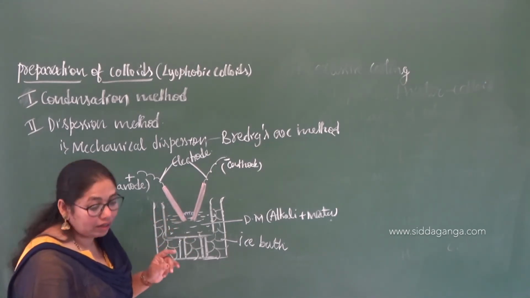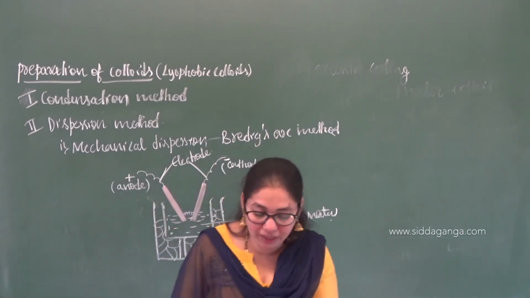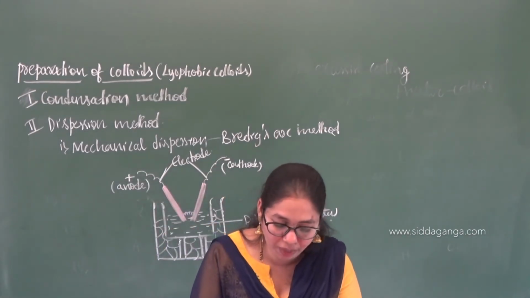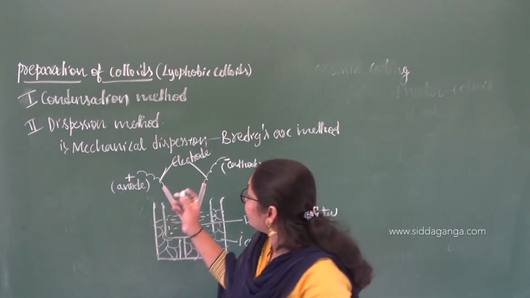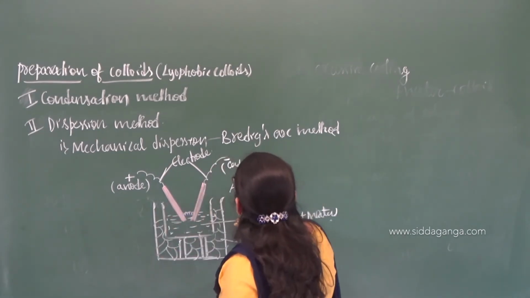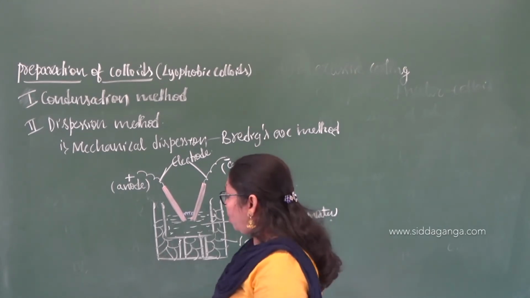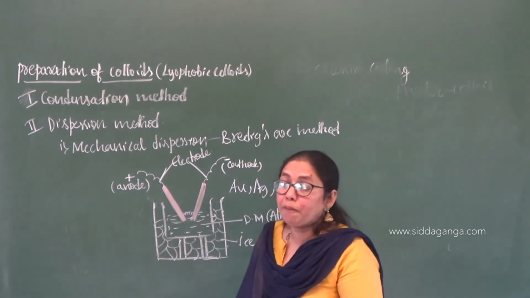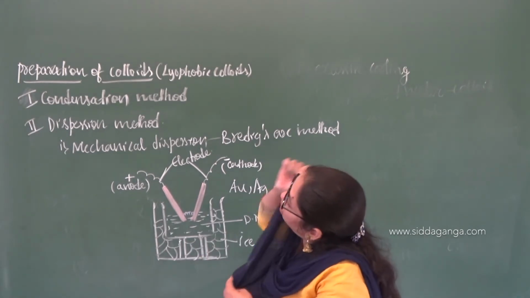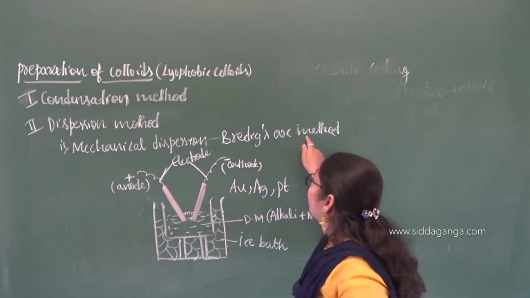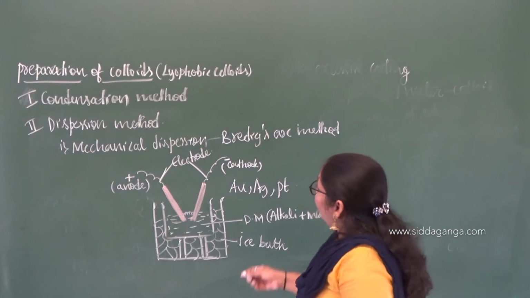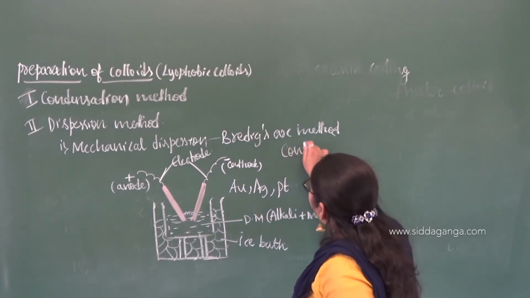So that is the Bredig's arc method, and it is suitable for the preparation of gold, silver and platinum, which are the metal sols that can be prepared very well by this method. You should know that it involves both condensation and disintegration.